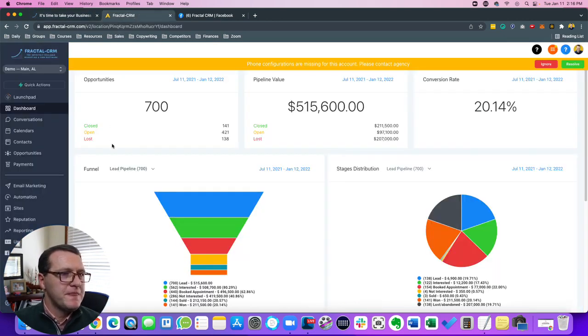But let's hop in. Now with the Pro plan, you also get a credit every single month that allows you to have a certain number, and it's thousands, of emails, a certain number of texts, or a certain number of phone calls. So this is my demo account, but you can set up a phone number. You can do all your calls. You can record your calls. You can do all that through the CRM, which is totally awesome. And again, there's no additional cost for those features.